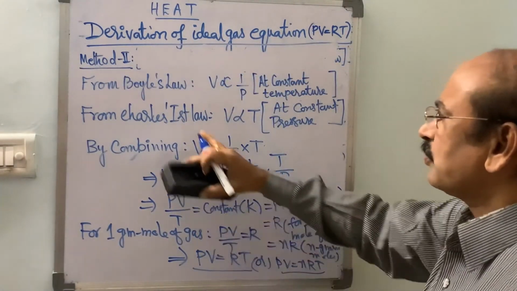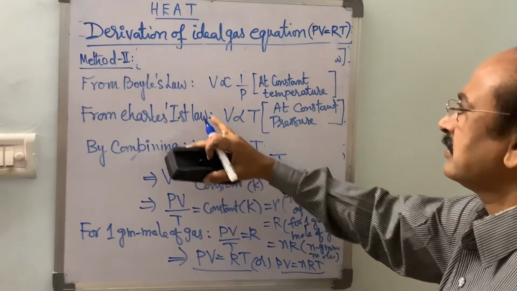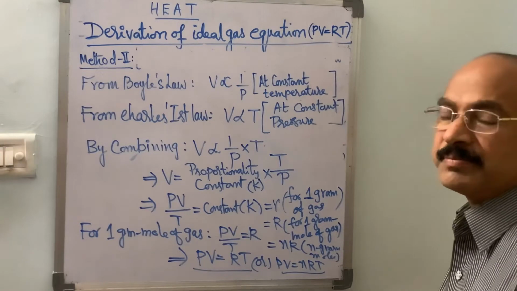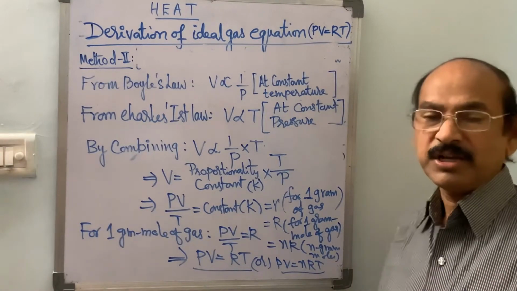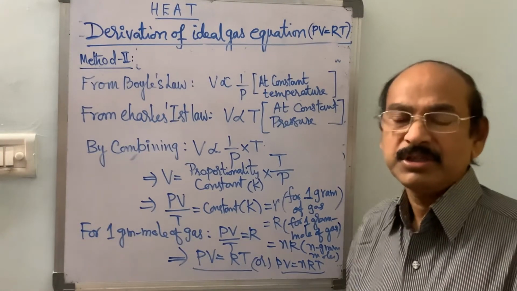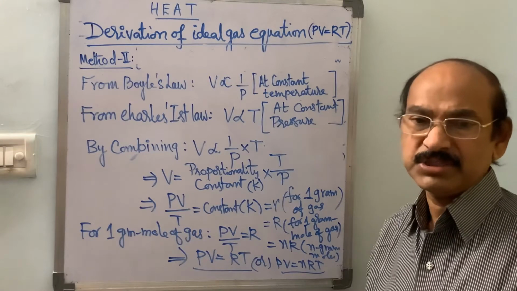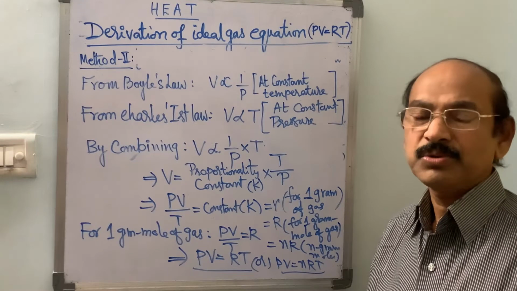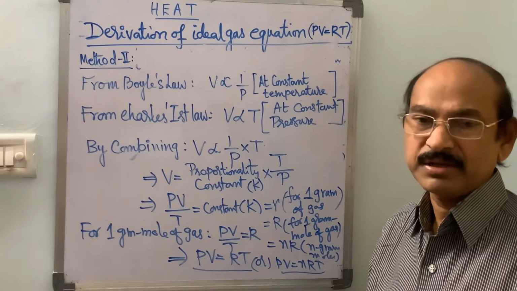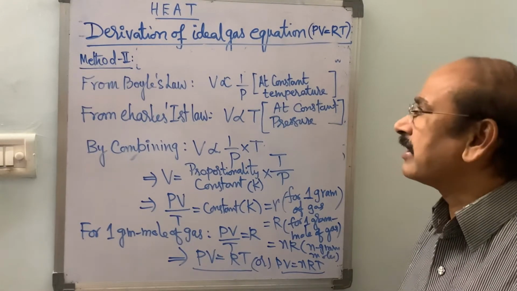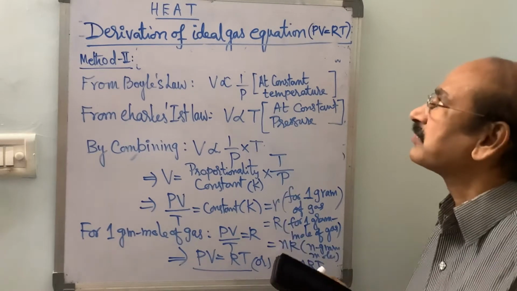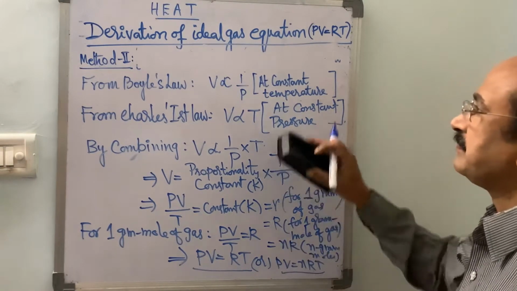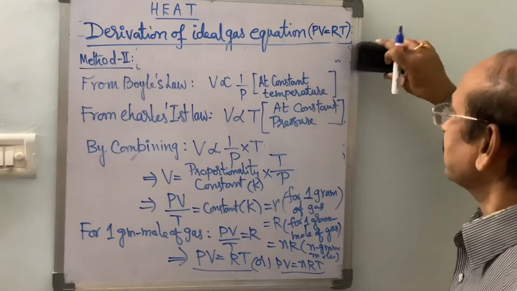In method 2 also we use Charles' first law and Boyle's law. When we know the initial pressure P1 and initial volume V1 at temperature T1, and final pressure P2 and final volume V2 at final temperature T2, then we derive the expression for the ideal gas equation by using Boyle's law and Charles' first law.